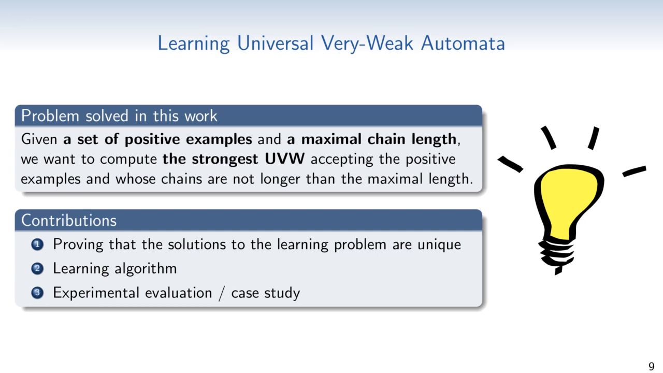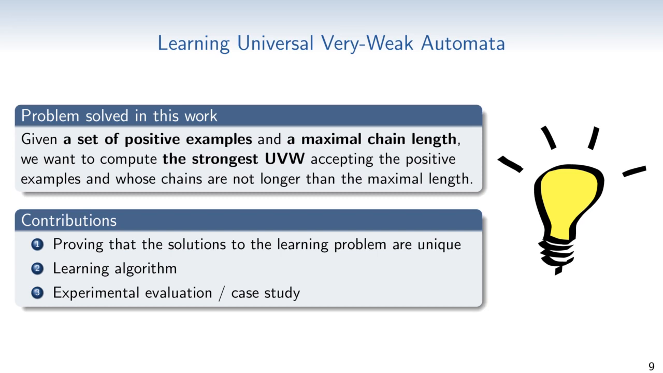This observation gives rise to a problem definition for learning UVWs from positive examples alone. Given a set of positive examples and a maximal chain length, we want to compute the strongest UVW accepting the positive examples and whose chains are not longer than this maximal length.